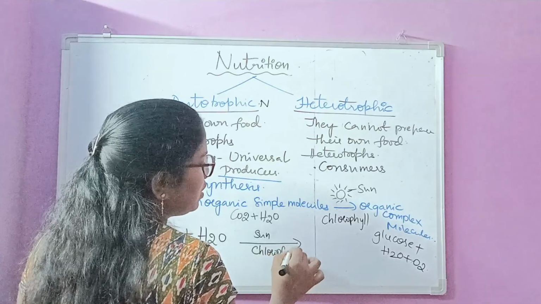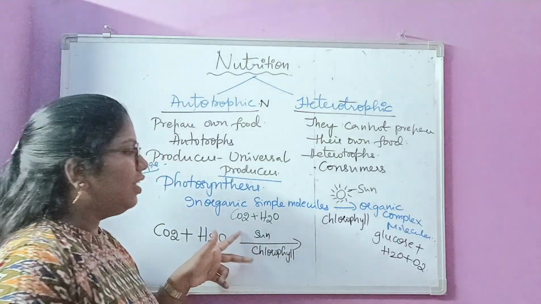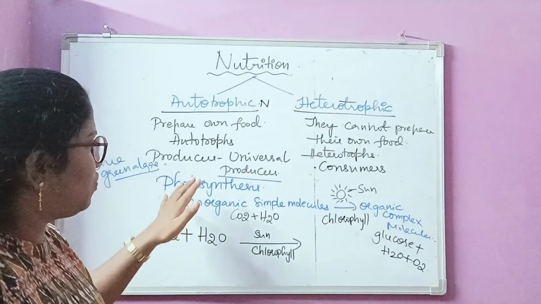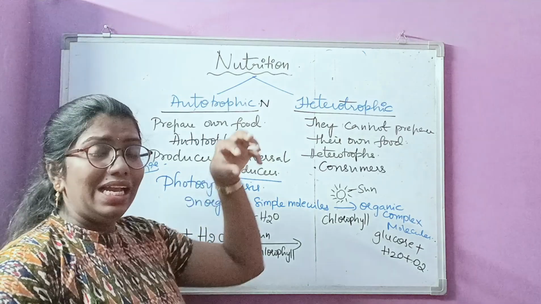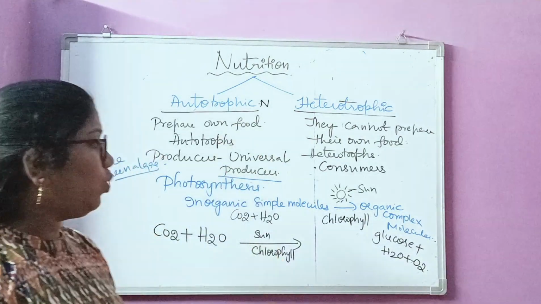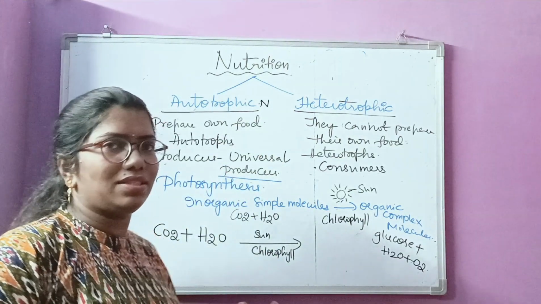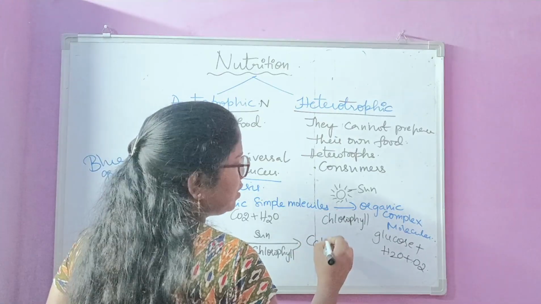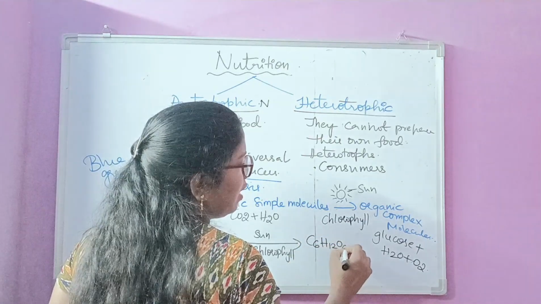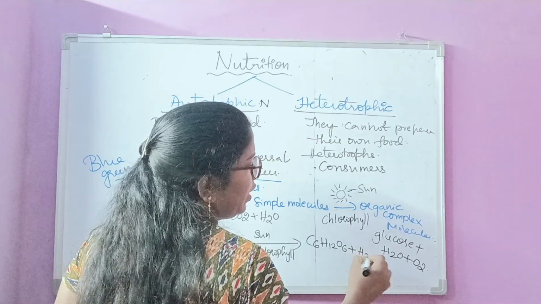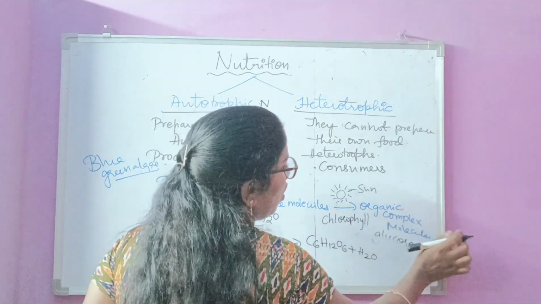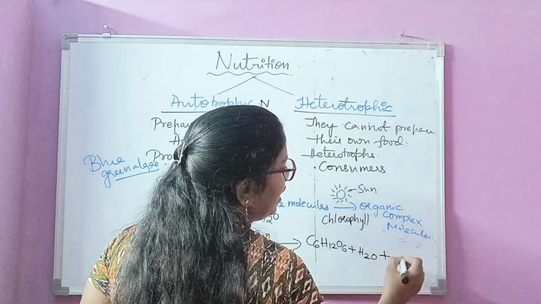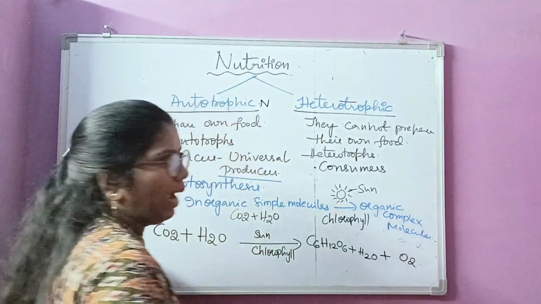You need to mention this because without it the reaction cannot start, because photosynthesis takes place during daytime and someone has to take the sunlight. Who is that someone? Chlorophyll. It prepares glucose, C6H12O6, plus water is released, plus oxygen is also released, but it was not balanced.